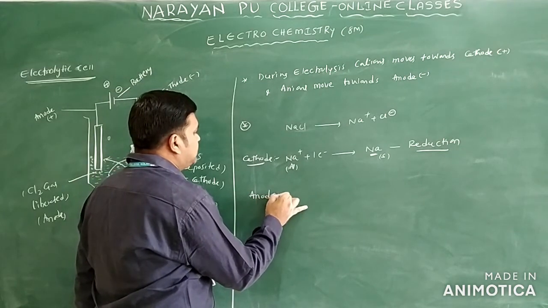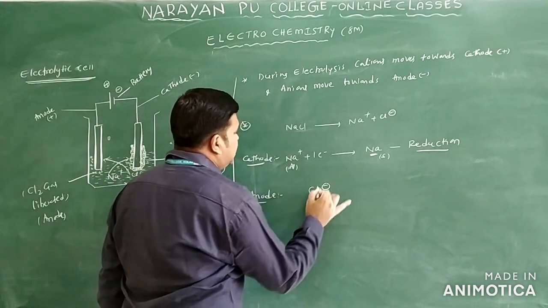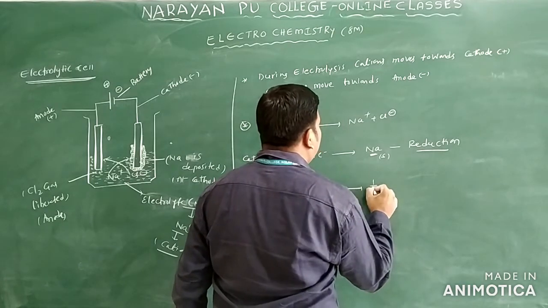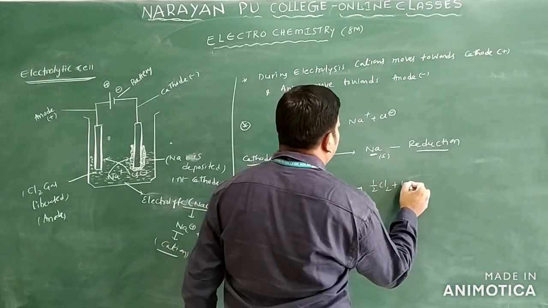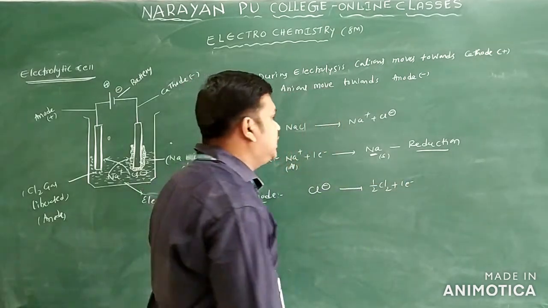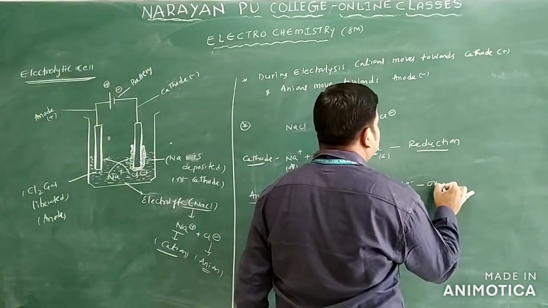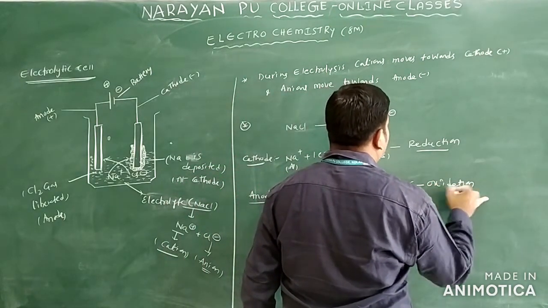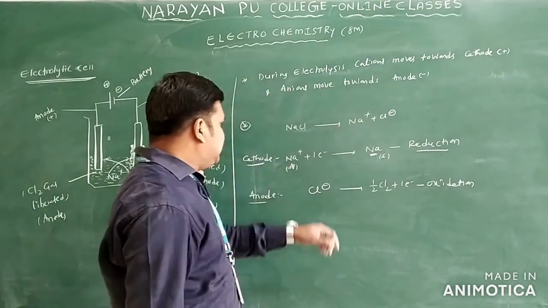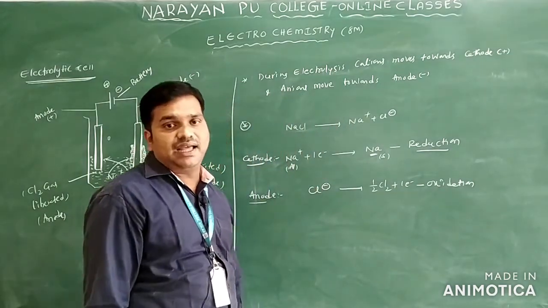Now the anode part. Here Cl minus is there. Cl minus converts into half Cl2 by loss of one electron. Loss of electrons is called oxidation. Reduction takes place at the cathode, oxidation takes place at the anode only.